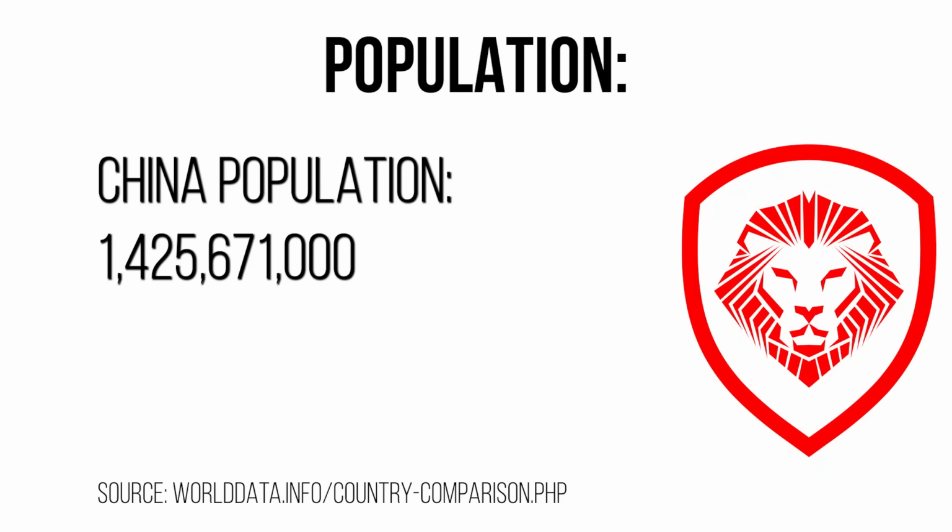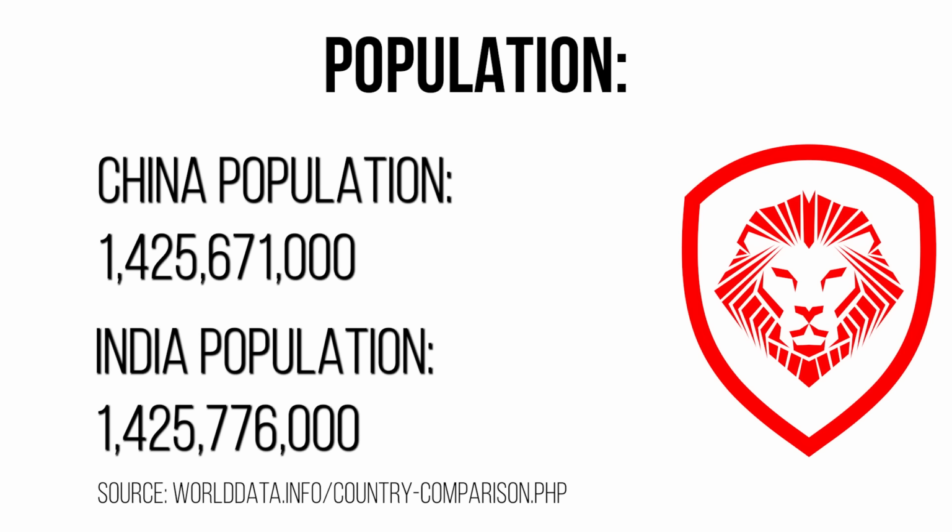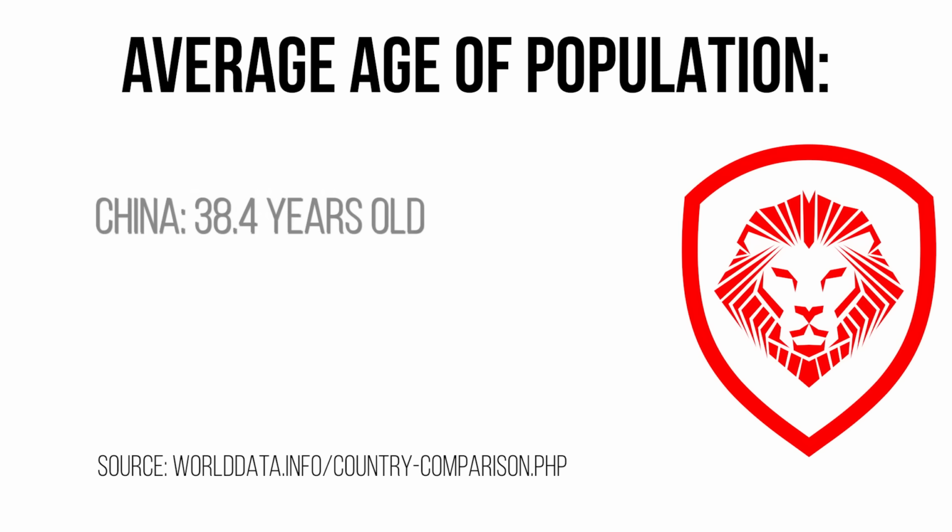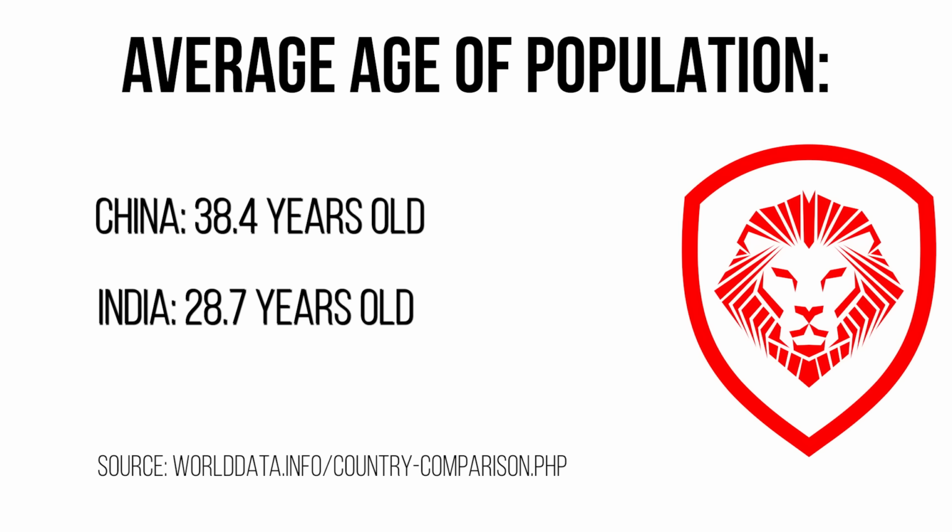Population-wise, the difference is only 100,000. India just passed up China. Here's what it looks like. China is at 1.425 billion 671,000 people, while India is 1.425 billion 776,000, barely having a bigger population than China. So the edge there goes to India. Average age of population, China, 38.4 years old. India, 28.7 years old. The edge there goes to India.